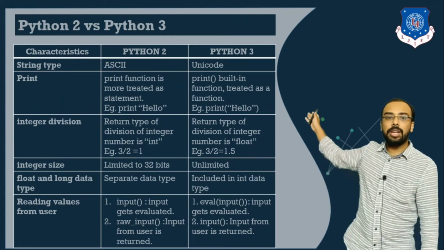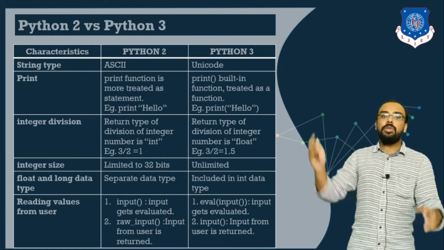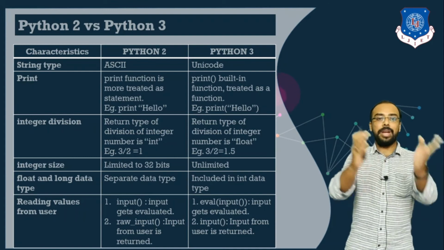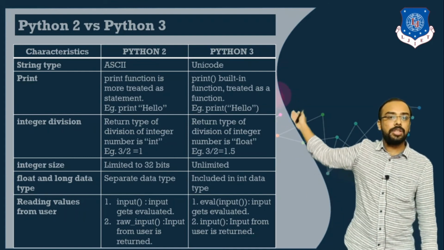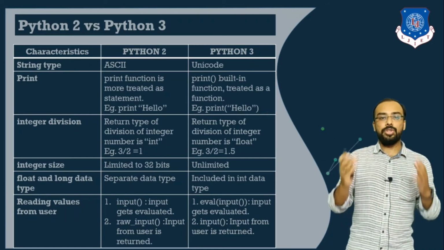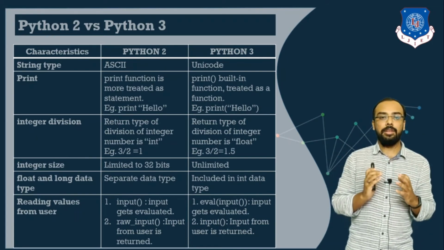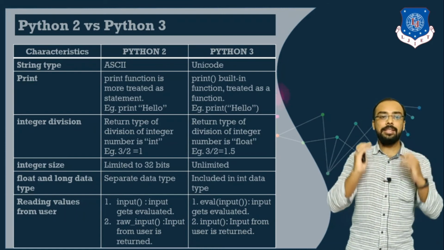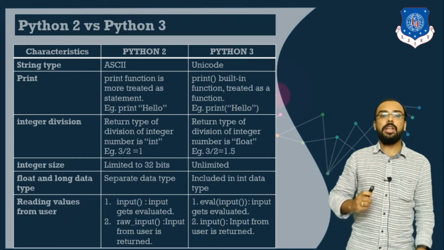Next thing we will consider is what are the major versions available for Python. As you can see, there are two major versions, Python version 2 and Python version 3. Now let us understand the major differences when switching from Python 2 to Python 3. The first point is the string data type. In Python version 2, a string was considered ASCII, and in Python 3, it is considered Unicode.